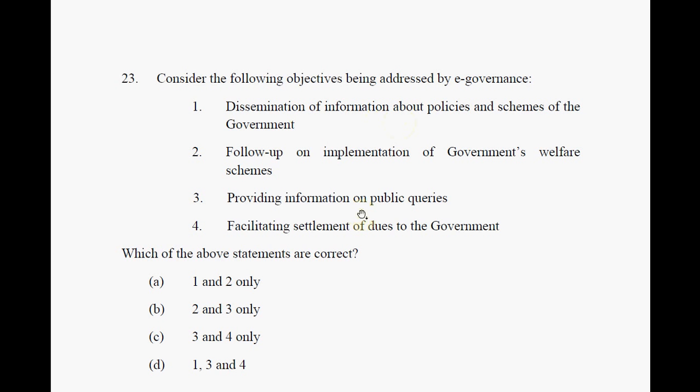And choice 4, facilitating settlement of dues to the government. No, this has got nothing to do with e-governance. This is not the objective of e-governance. So option 1 is correct, option 4 is wrong. So this leaves us with only one choice, that is choice A, 1 and 2, follow up on the implementation of the government's welfare schemes.